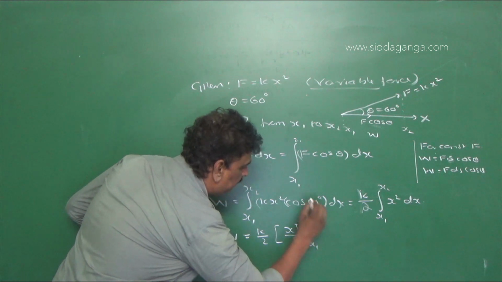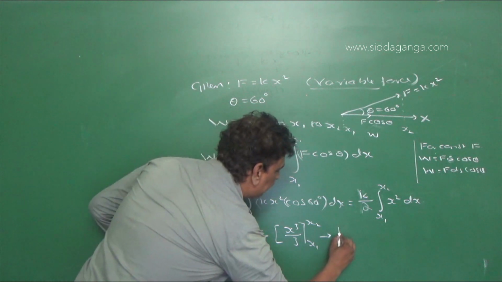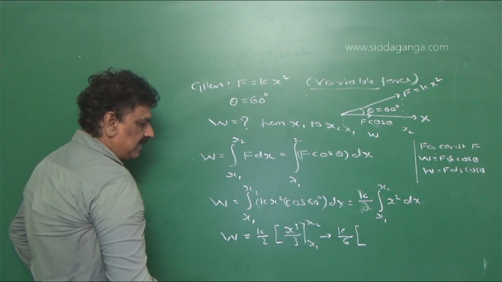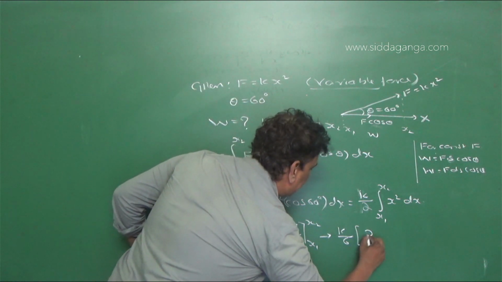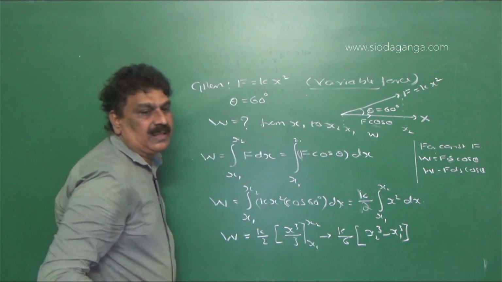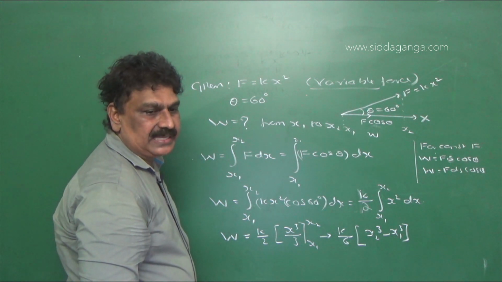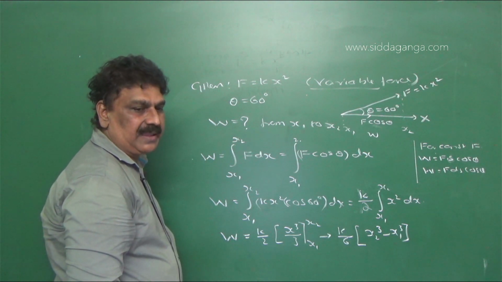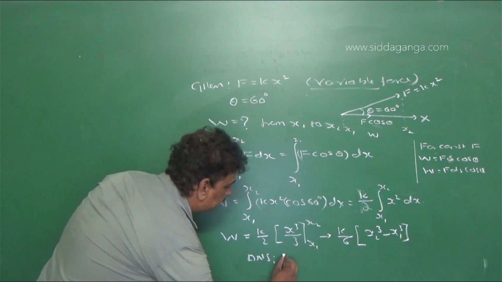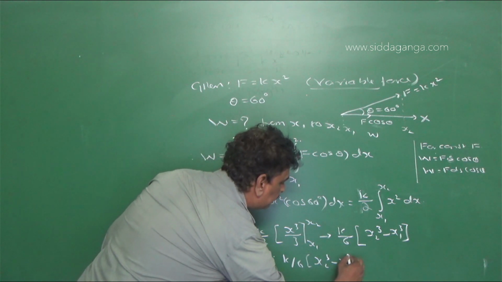This is from x1 to x2. So taking out k by 6, applying upper limit minus lower limit, this is x2 cube minus x1 cube. So the option is k by 6, x2 to the power of 3 minus x1 to the power of 3. Therefore, the answer is k by 6 into x2 to the power of 3 minus x1 to the power of 3.